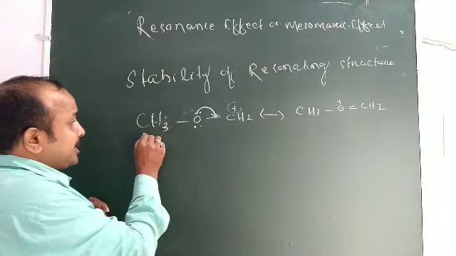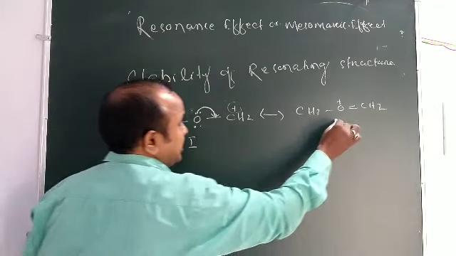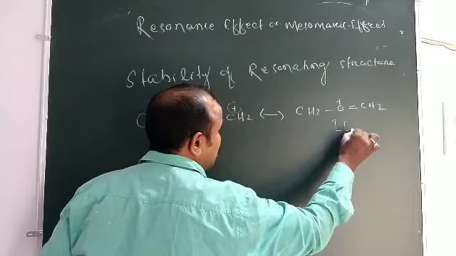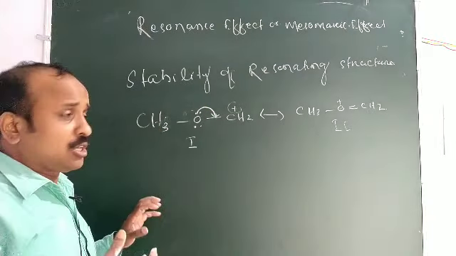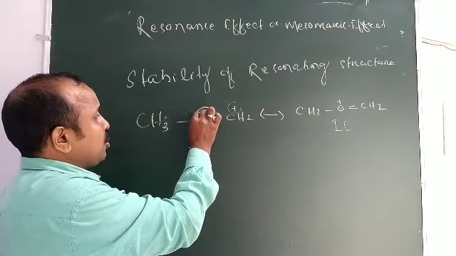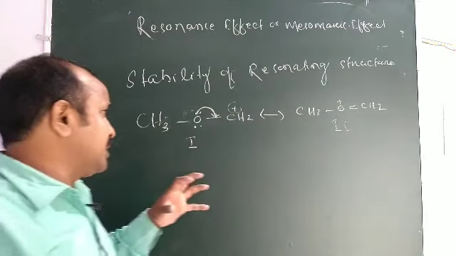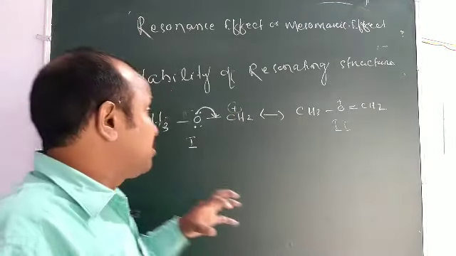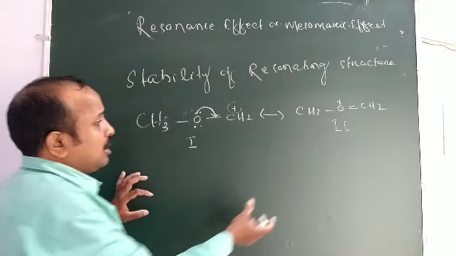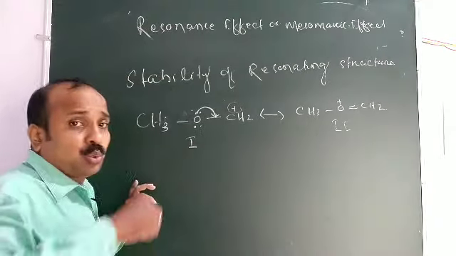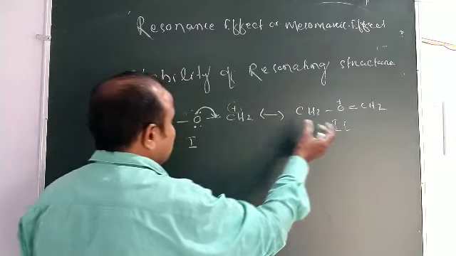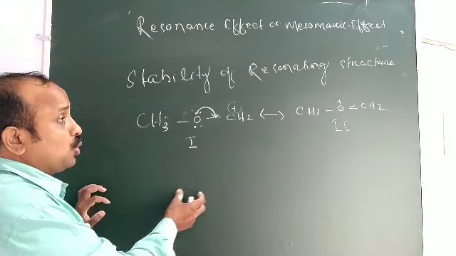So here is structure 1, here is structure 2. These two are resonating structures because there is movement of a lone pair electron. But the question arises, which one is more stable, structure 1 or structure 2?